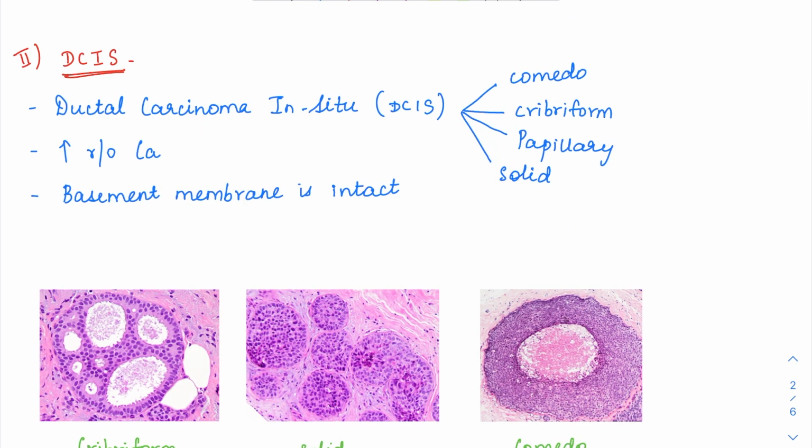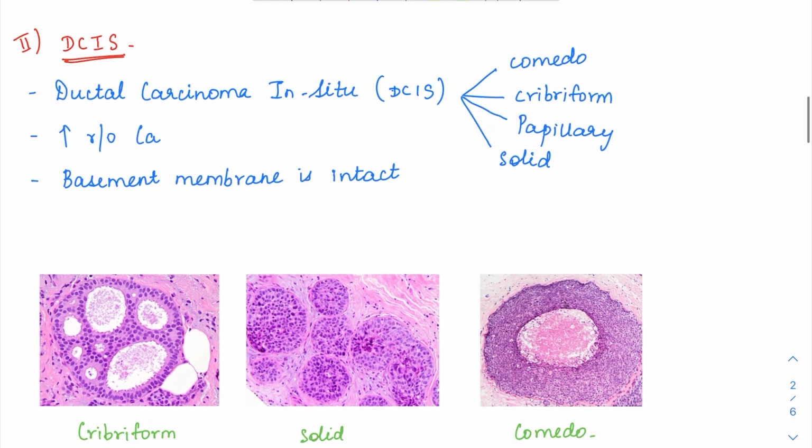Then DCIS is ductal carcinoma in situ. As the name suggests, it is an in situ, meaning a pre-neoplastic condition. This DCIS is going to develop into intraductal carcinoma, so invasive breast carcinoma, intraductal type. Likewise, we also have LCIS, which is lobular carcinoma in situ, which is a precursor for invasive lobular carcinoma. Okay, so we'll see about DCIS here.